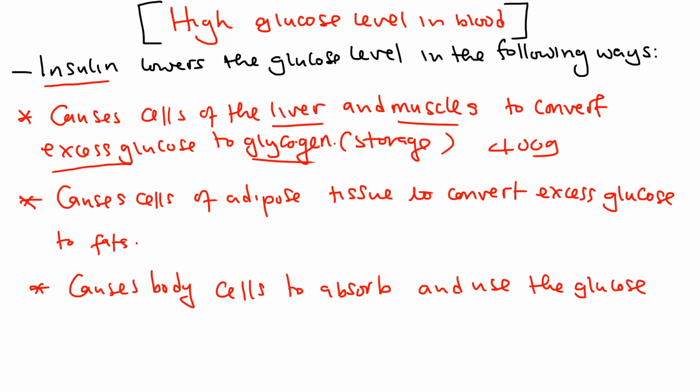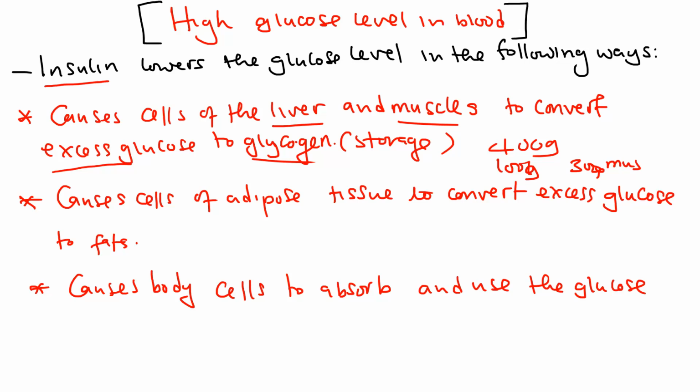What are the proportions? 100 gram is stored in the liver, then 300 gram is stored in the muscles. I hope you've gotten this. So it causes the liver and the muscle to convert excess glucose to glycogen, of which the body can store 400 gram, 100 gram in the liver and 300 gram in the muscles.